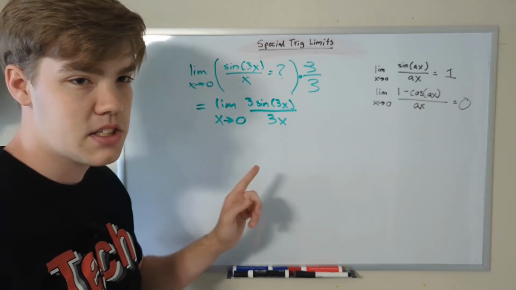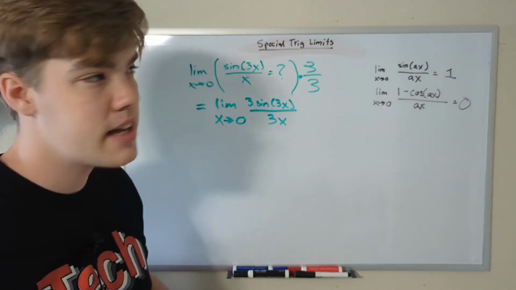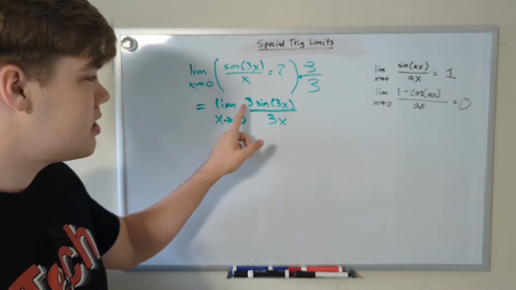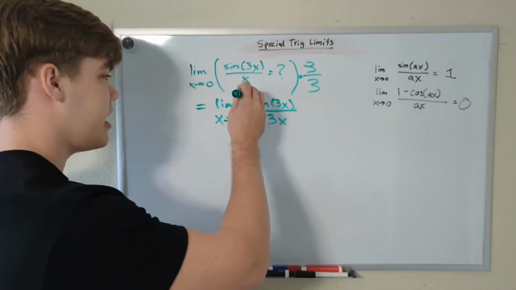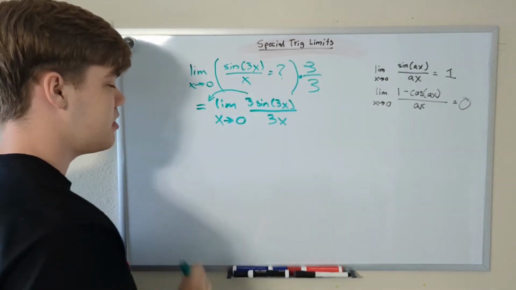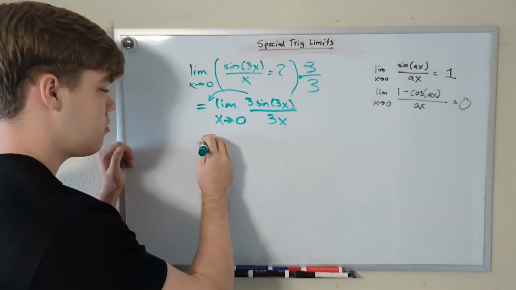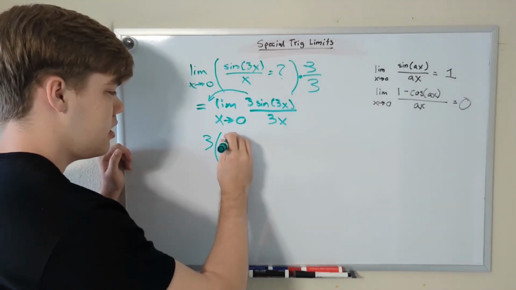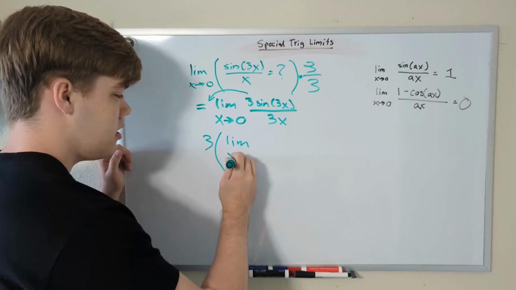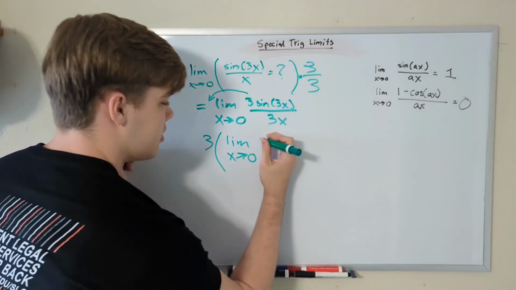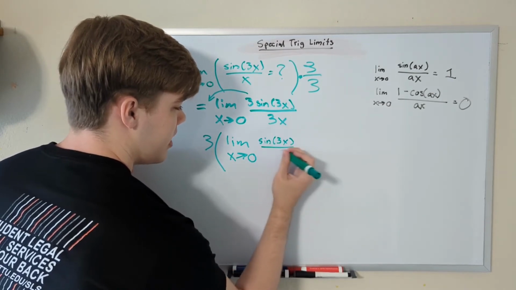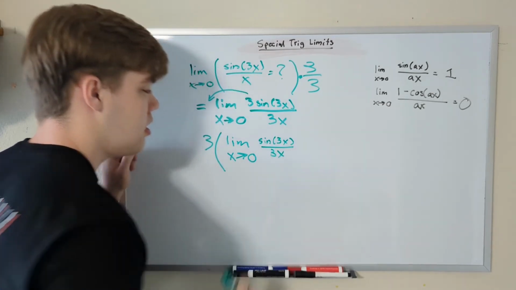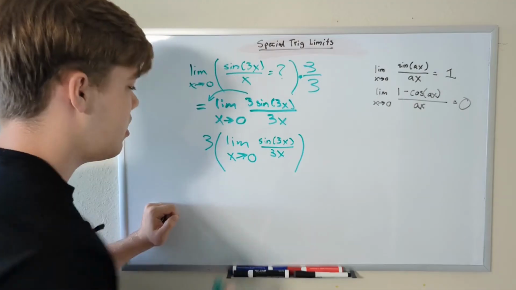So how can we get rid of this 3? Obviously, we can't just divide it out again. That would undo what we just did here. Well, this is actually a scalar. And if you watch my video about properties of limits, we know that we can pull scalars out of the limit and to the front. So this changes our limit to 3 times the limit as x approaches 0 of sine of 3x divided by 3x, in parentheses.